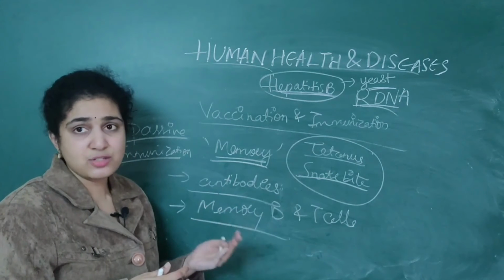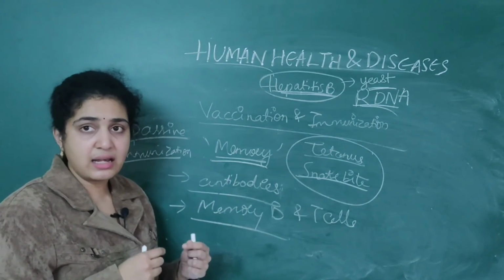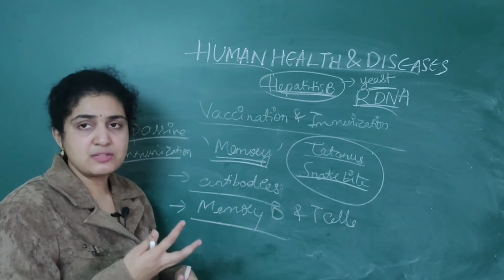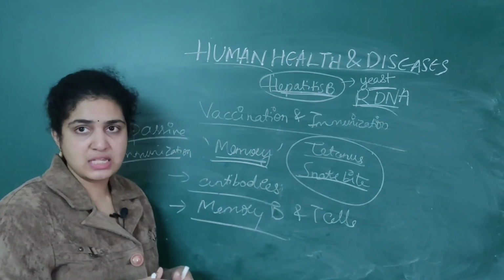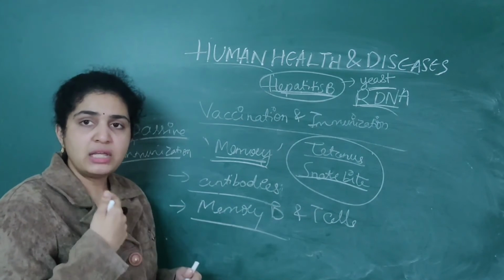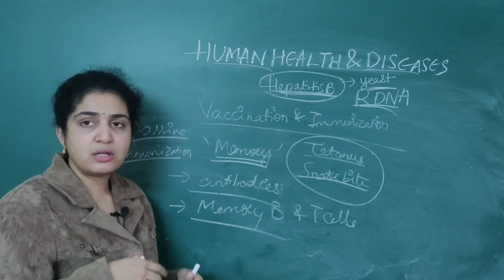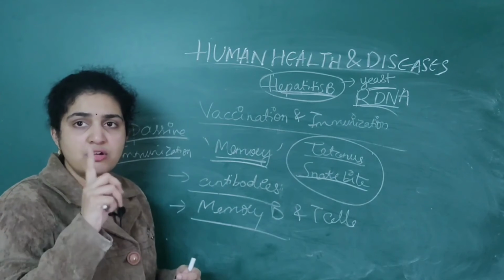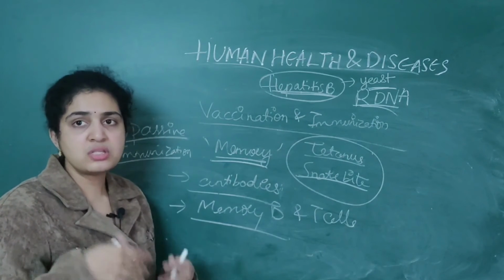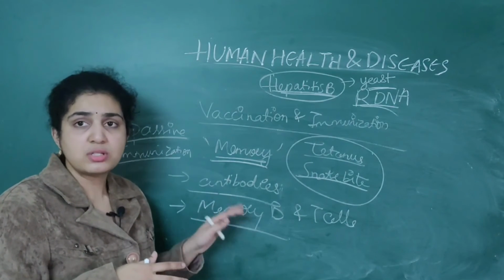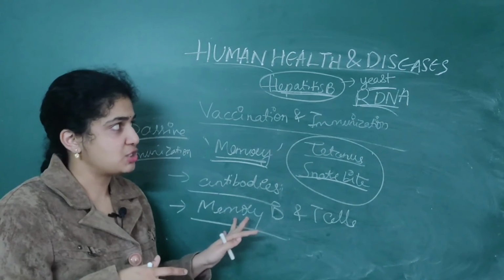Next, tetanus and snake bite are the most common examples of passive immunization. Before, the vaccine is administered, that is, the pathogens are injected into your body. For the first time antibodies are produced. Then later, whenever you are infected, it is not harmful. So this is the principal role of vaccination.